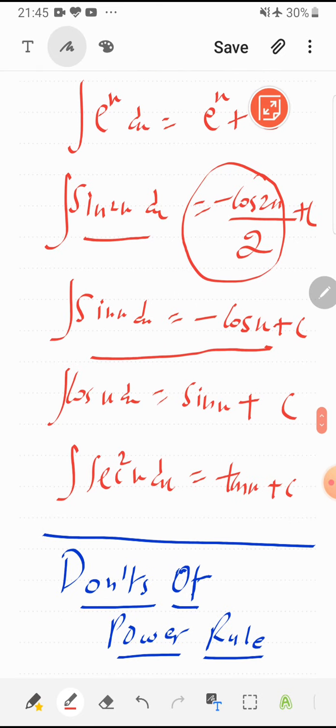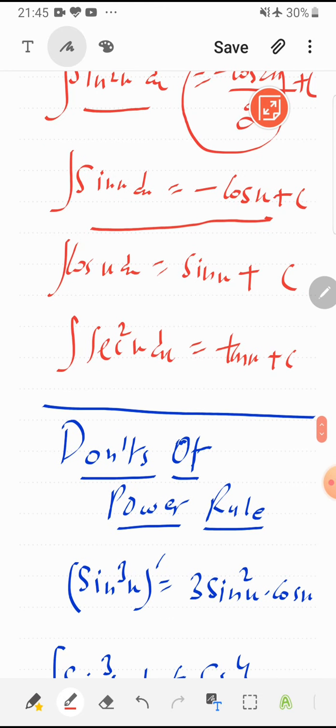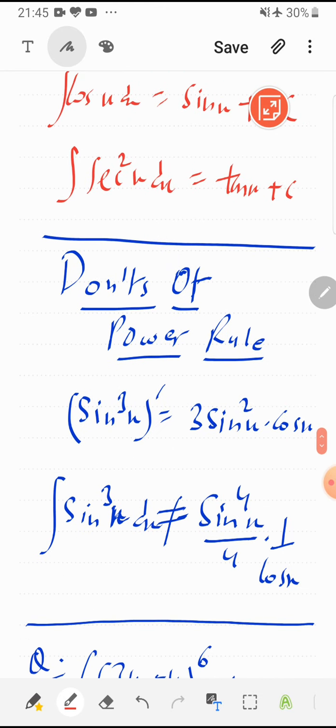Similarly, integral of cos x. So think whose derivative is cos x, answer is sin x, so integral of cos x is sin x. Similarly, integral of secant square x, it is tan x, and so on. So all the formula of differentiation we will use in reverse order. Now some don'ts of power rule, like